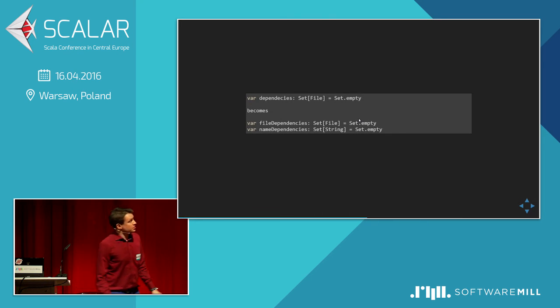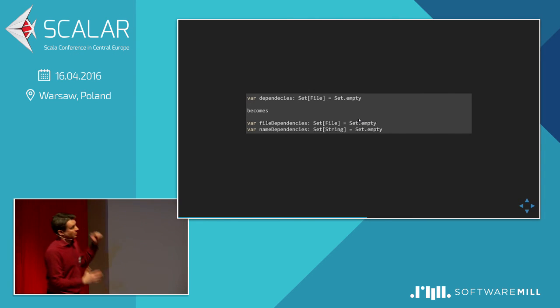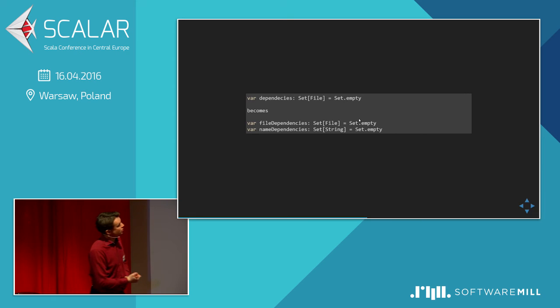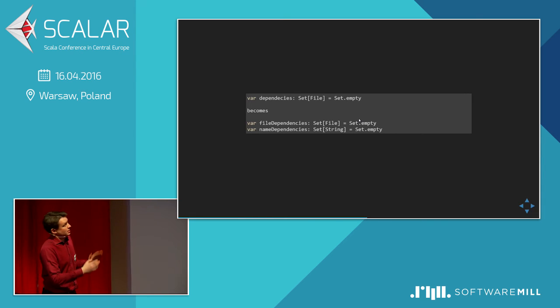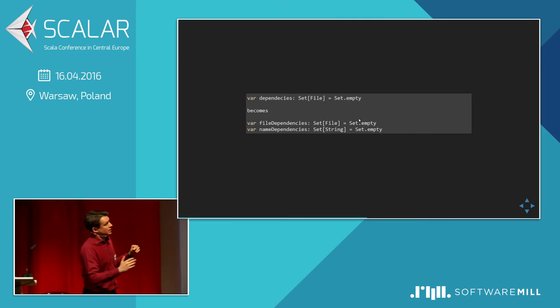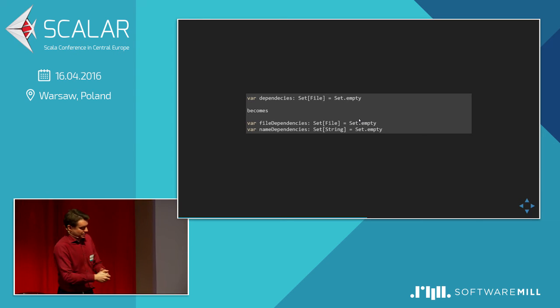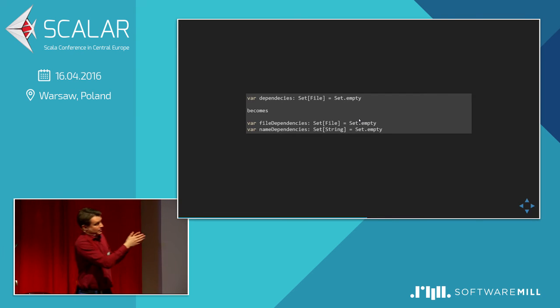The second part that is changed is how we store the dependencies. Right now, for each file, for each compilation unit, we store not just the set of files that we depend on. We store the set of files and the set of names that we depend on. So it means that if a given name is used in my code, so I call method apply, I call method foo, it depends on the name foo.